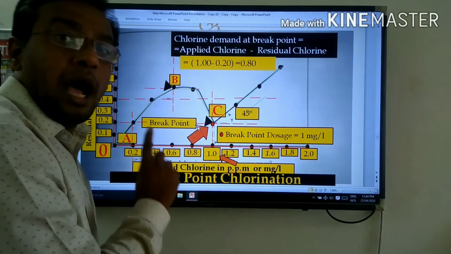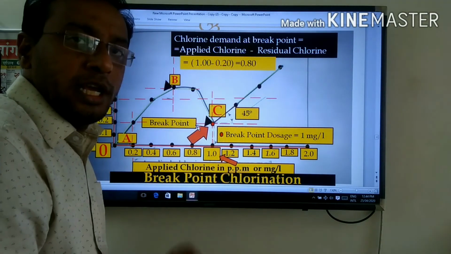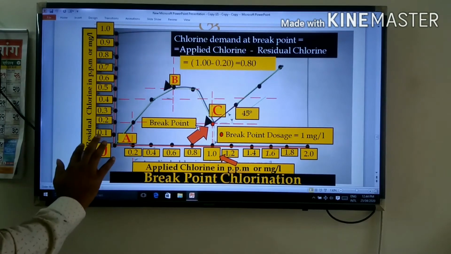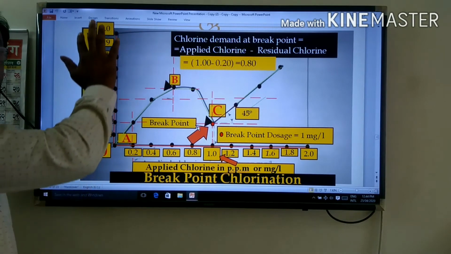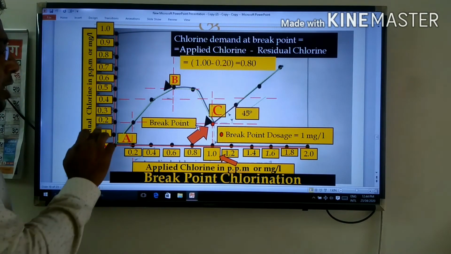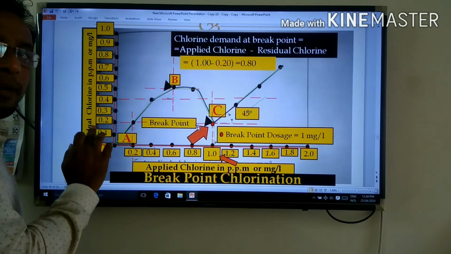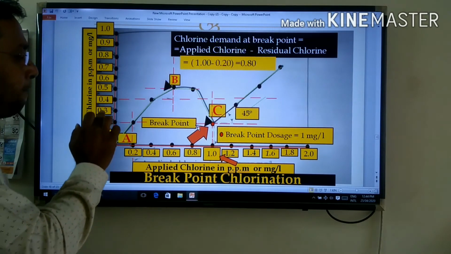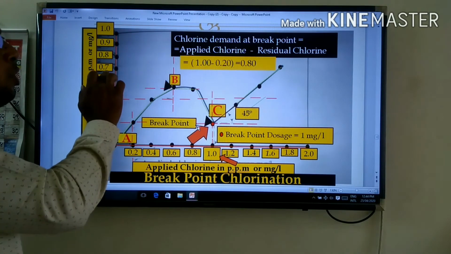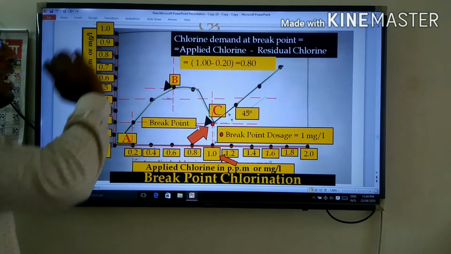On the y-axis is the residual chlorine in ppm or mg per liter, with readings 0.1, 0.2, 0.3, 0.4, 0.5, 0.6, 0.7, 0.8, 0.9 and 1.